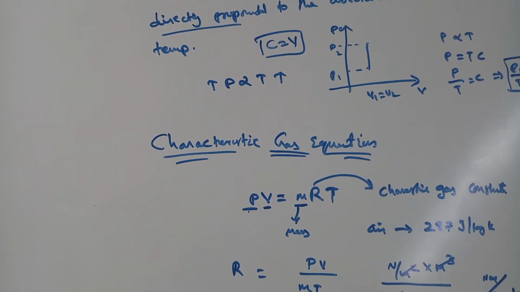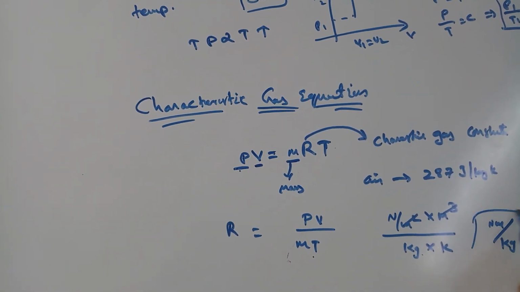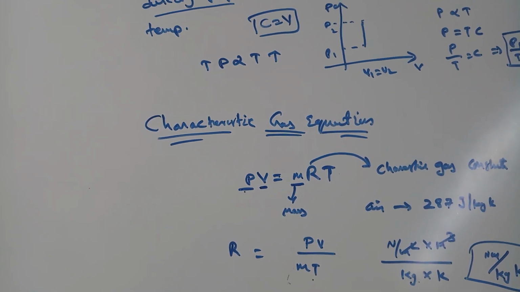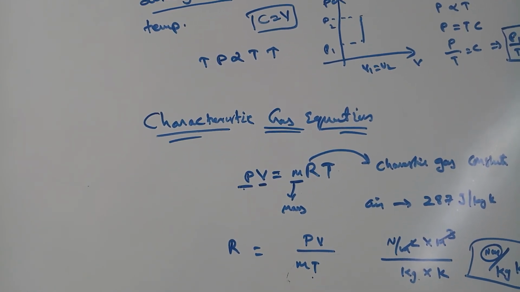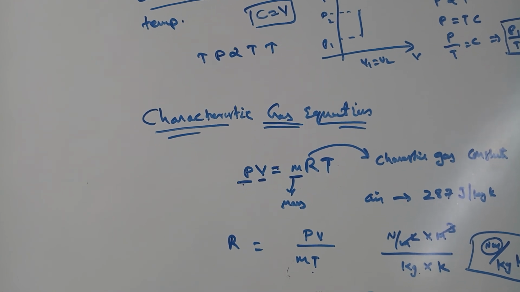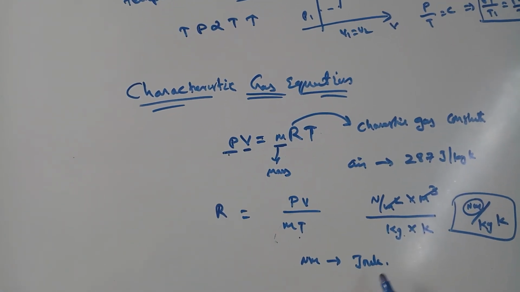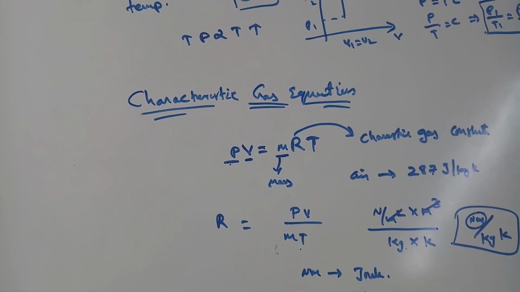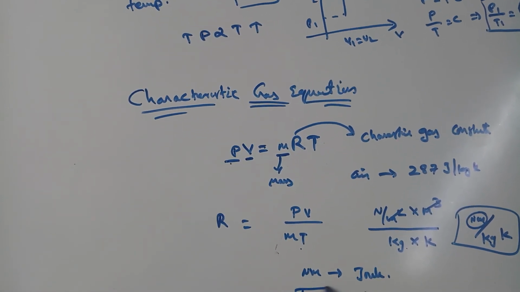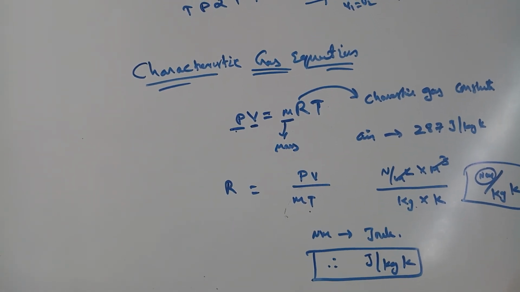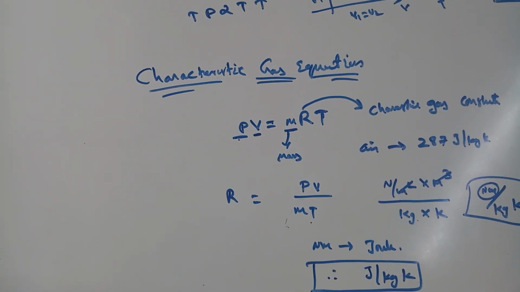This is the unit of the characteristic gas constant. Newton meter is equal to joule. Therefore joule per kg Kelvin is the unit of the characteristic gas constant.